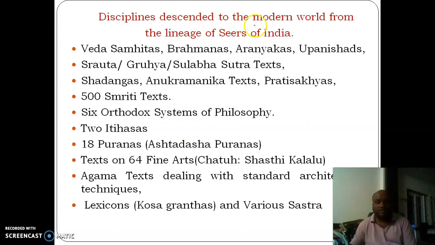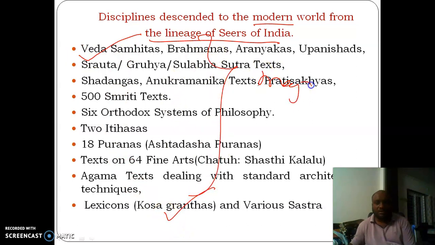Disciplines to the modern world, the lineage of seers of India starts from Veda Samhitas to Kosa Granthas. So these are all major texts, from Itihasas, 18 Puranas, to 64 fine arts.